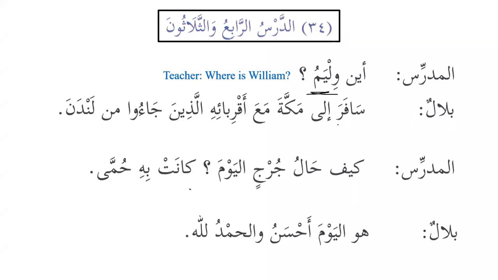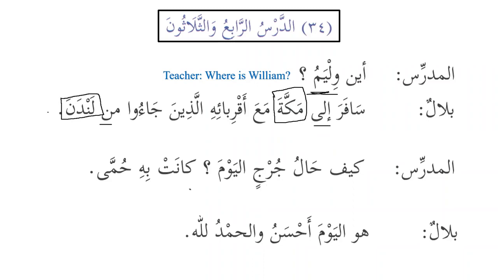Bilalun, Bilal, safara ila Makkata, he traveled to Makkah with his relatives who came from London. Now we can see in this sentence we have two nouns that are mamnu min as-sarf. After the preposition ila and min, we know that the noun is majroor, and when a noun is majroor, it takes kasra. But we can see that Makkah does not have kasra, and similarly, Landana does not have kasra. That means they are diptotes.